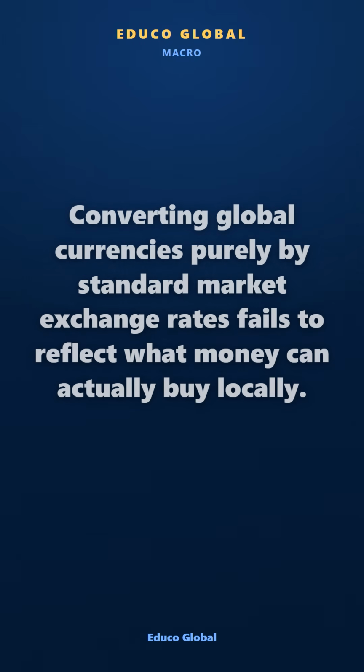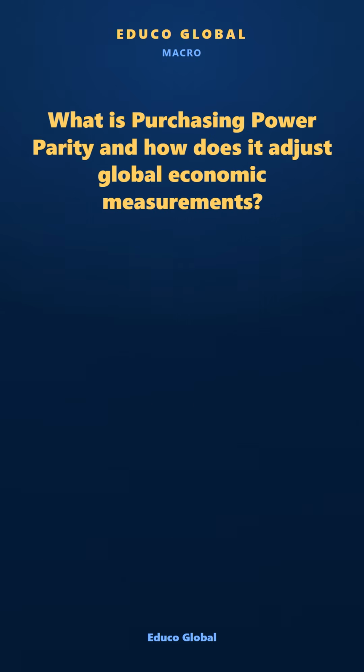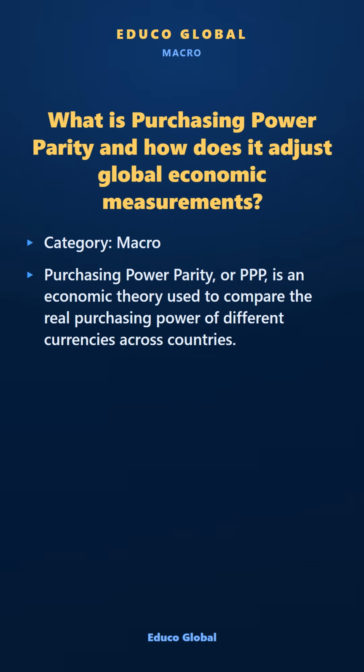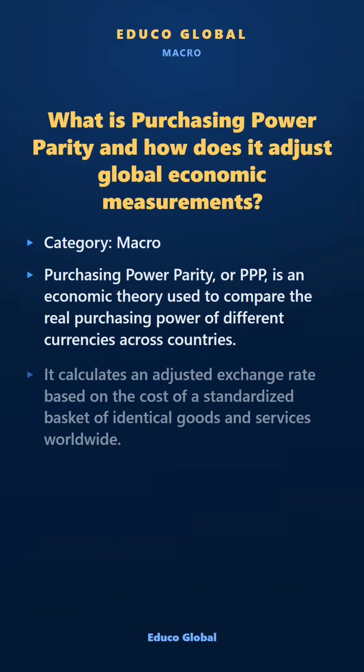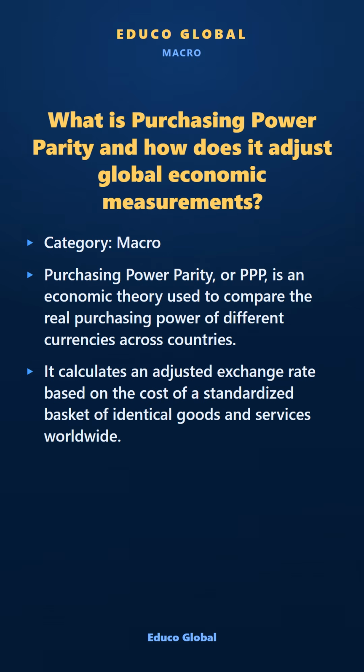Converting global currencies purely by standard market exchange rates fails to reflect what money can actually buy locally. What is purchasing power parity and how does it adjust global economic measurements? Category: Macro. Purchasing power parity, or PPP, is an economic theory used to compare the real purchasing power of different currencies across countries. It calculates an adjusted exchange rate based on the cost of a standardized basket of identical goods and services worldwide.